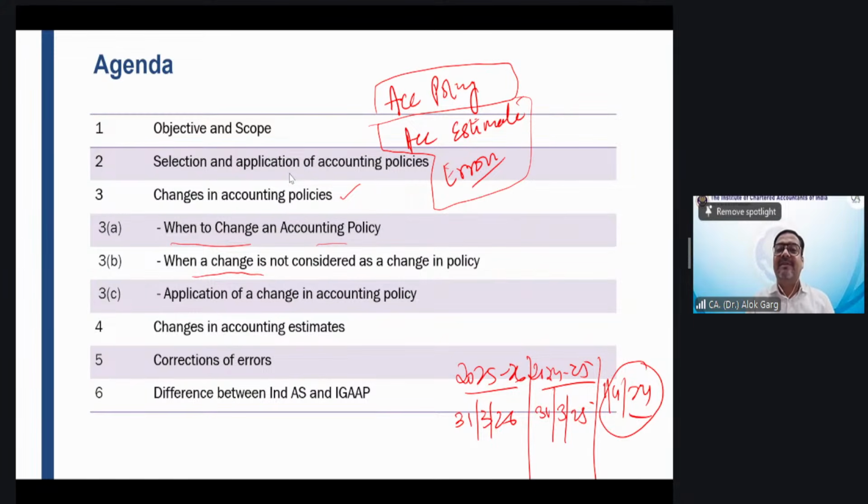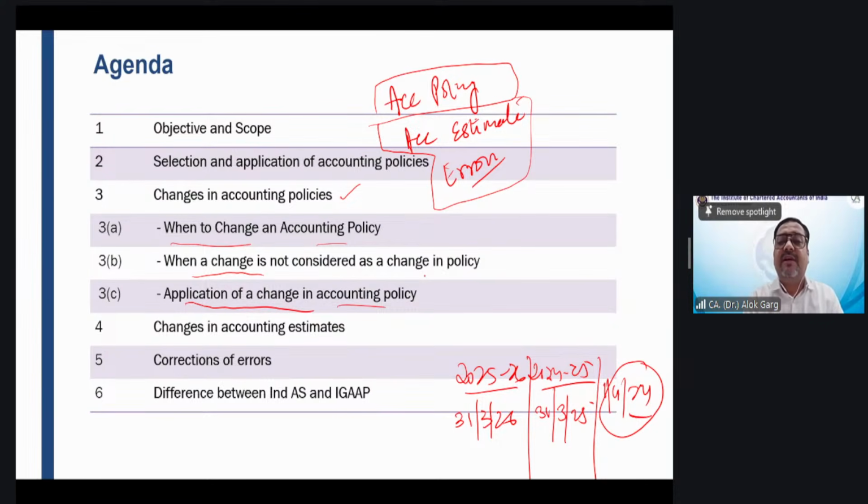But my dear friends, if the change is not considered as a change in accounting policy, then nothing is required, right? Whatever change you are doing, it has to be done prospectively in the current year itself. Okay. Have you understood this or not understood?